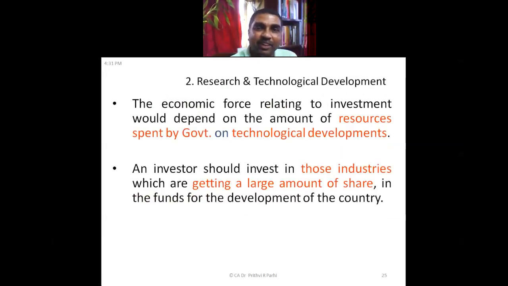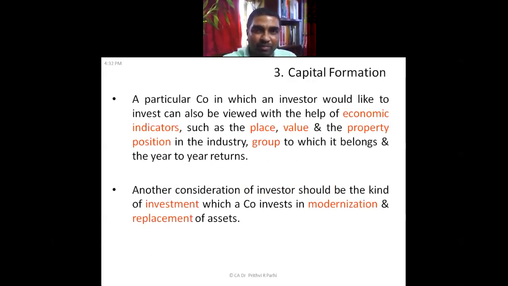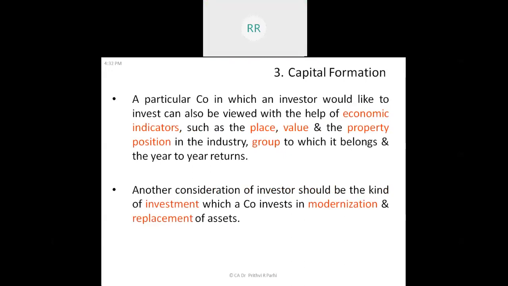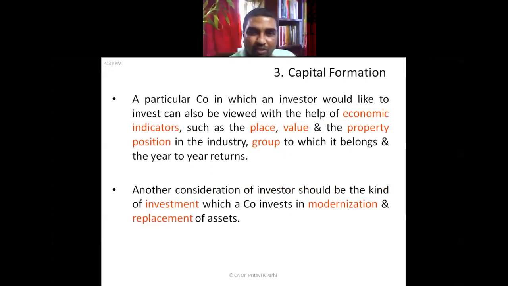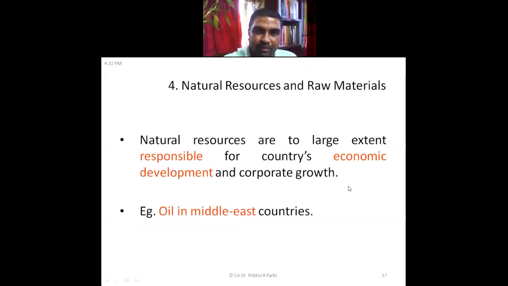Research and technological developments. If the government spends some money on research and technology, that will also have a good impact on certain industries or on the economy overall. It will have some benefit. Capital formation. Suppose capital is formed, property is created, other facilities are provided. That kind of situation will also have a favorable impact on the economy.